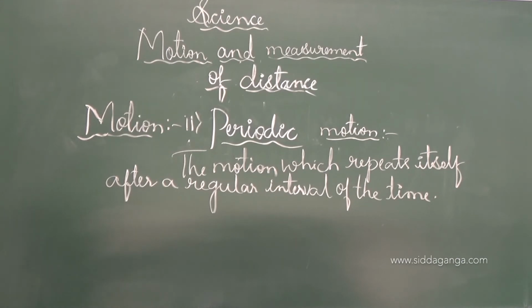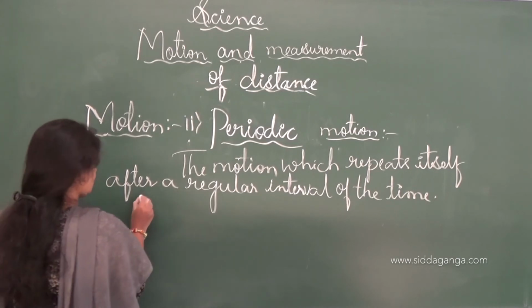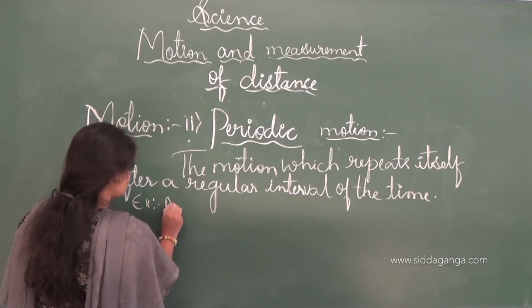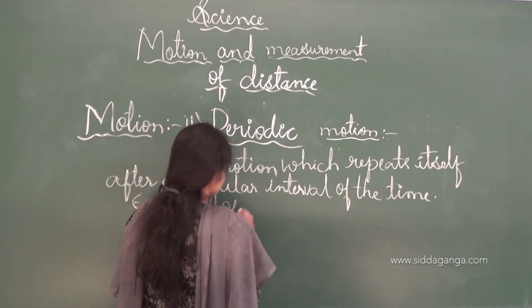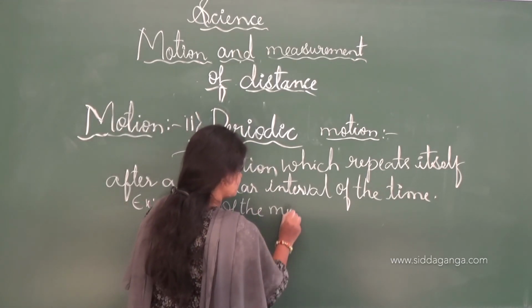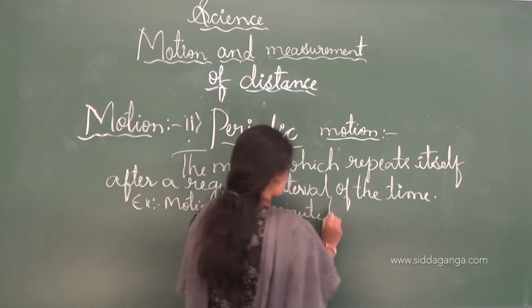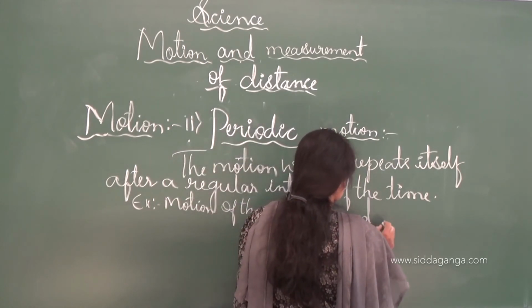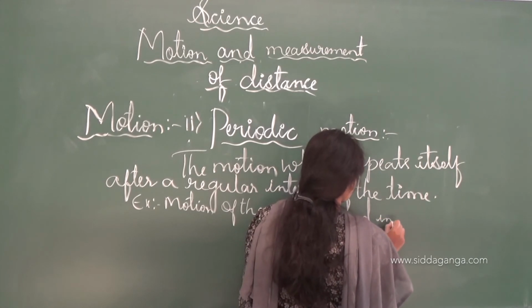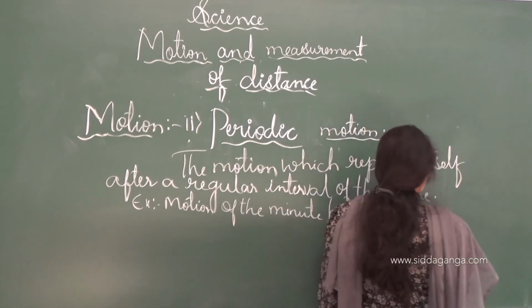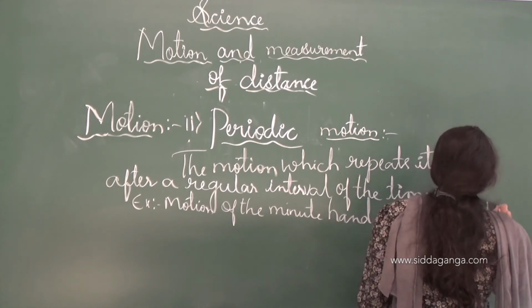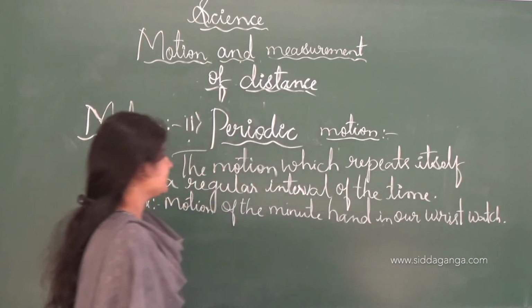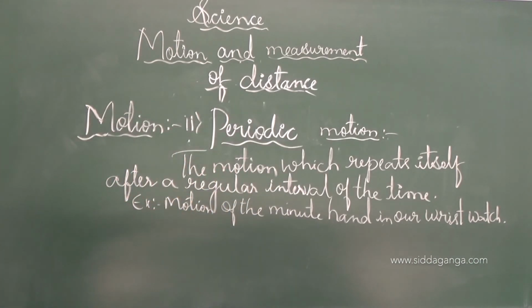Example: the motion of the minute hand of our wristwatch is one of the examples of a periodic motion. And one more example is there.